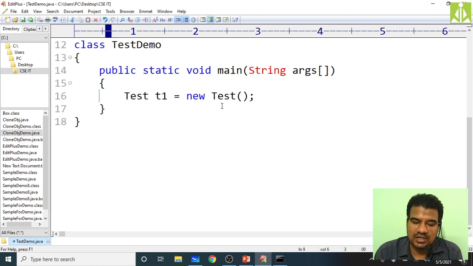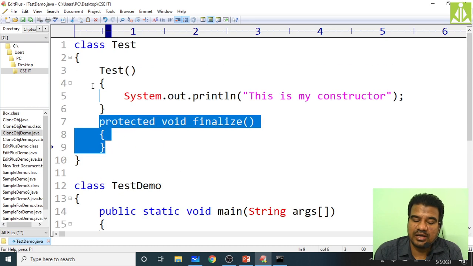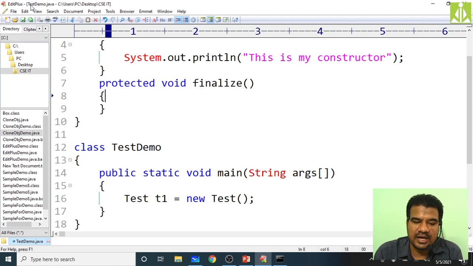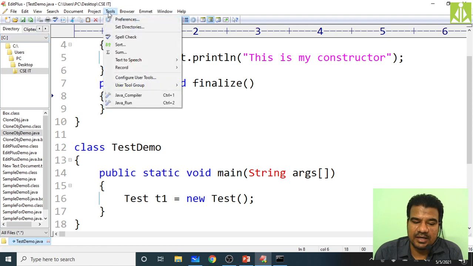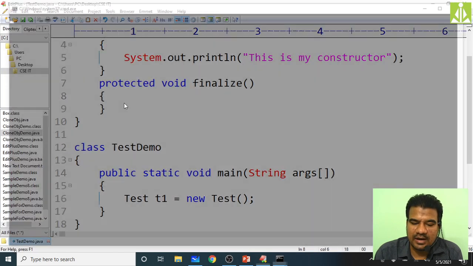Why? Because Java will automatically add, like how it is adding the default constructor. Even if you are not keeping any constructor, it is adding some default constructor by default, so as to allocate the memory. So in order to deallocate the memory, it will call the finalize method. It will add the finalize method body, and it will call the finalize method automatically just to deallocate the memory. So whether it is calling automatically or not, we will check. So you remove this and then go and run.